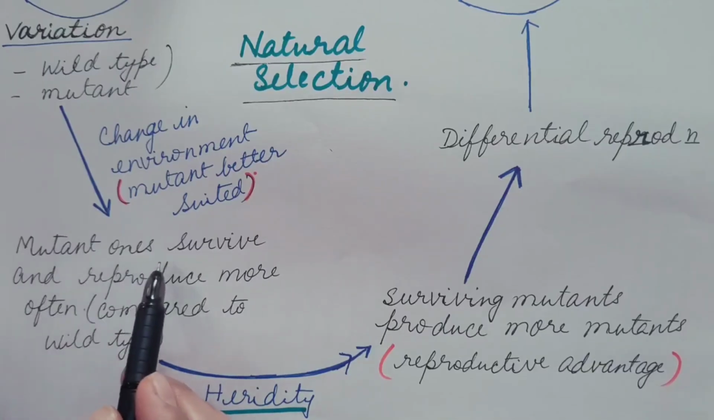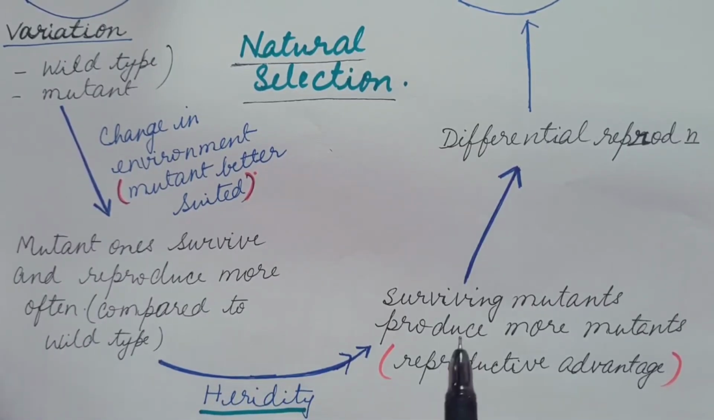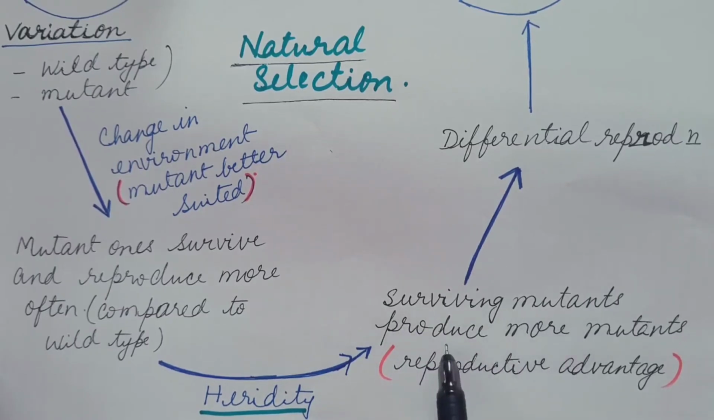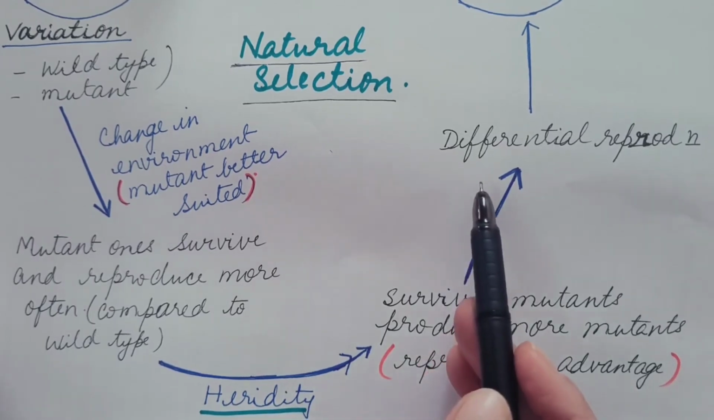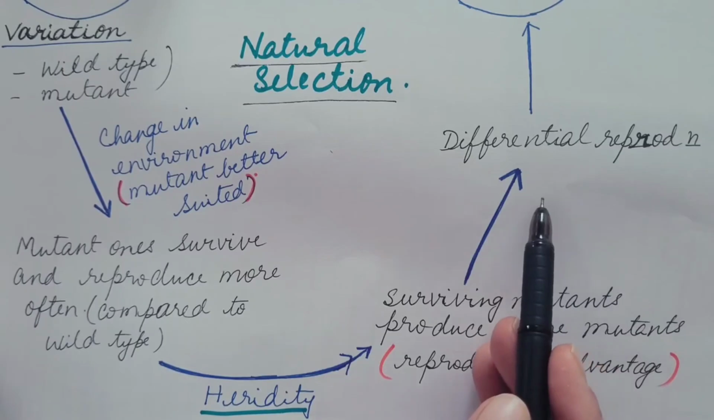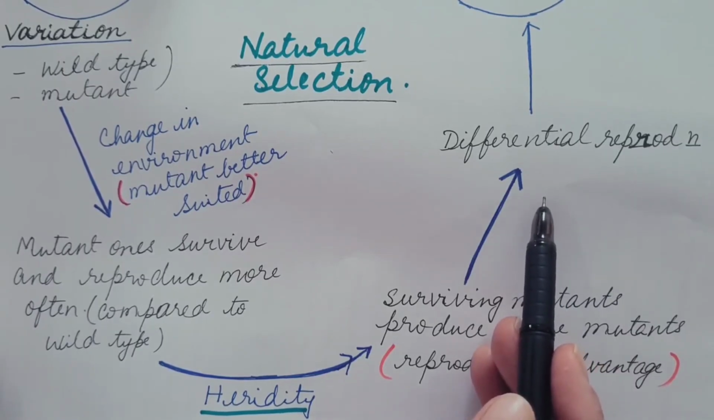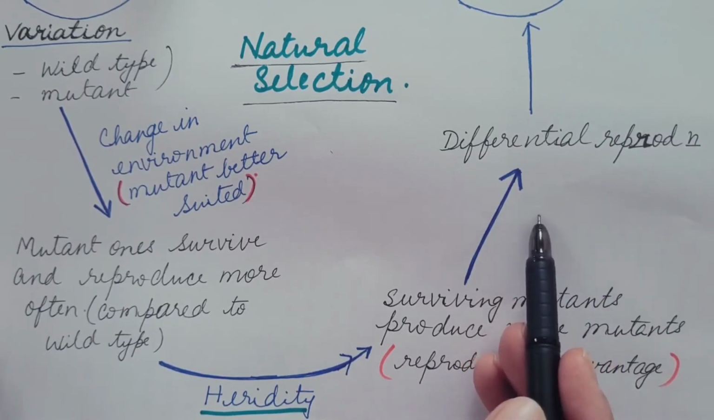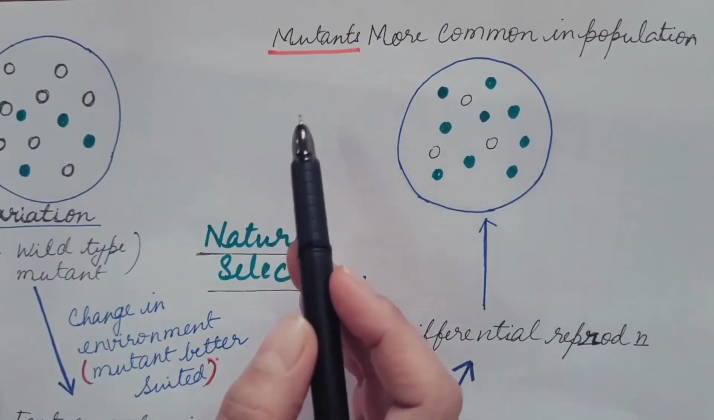Now, the mutant ones survive and reproduce more often compared to the wild type, and there is heredity. That is, surviving mutants produce more mutants. They have the reproductive advantage. And this is known as differential reproduction because there is a difference in the reproduction of mutant and the wild type. Mutants reproduce more often compared to the wild type. Hence, differential reproduction.